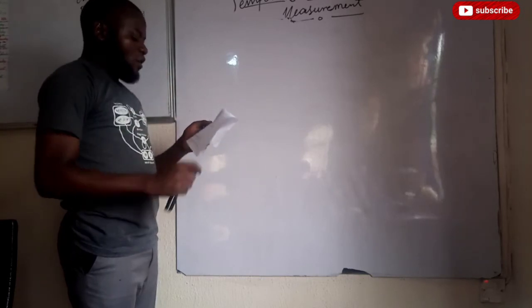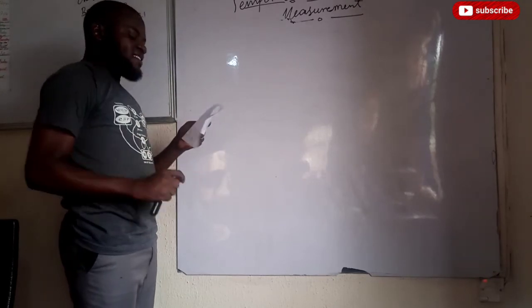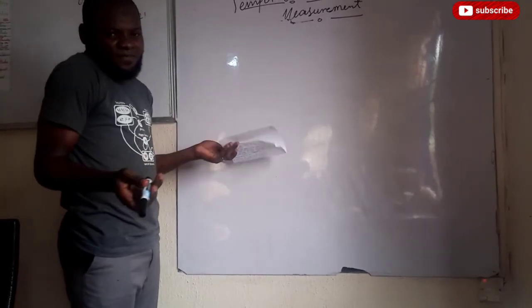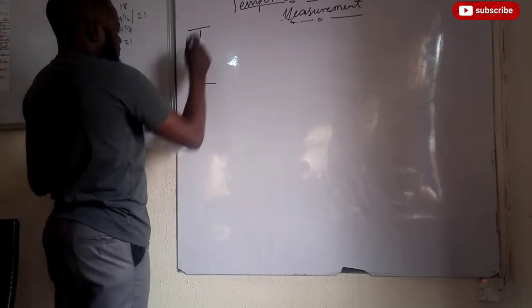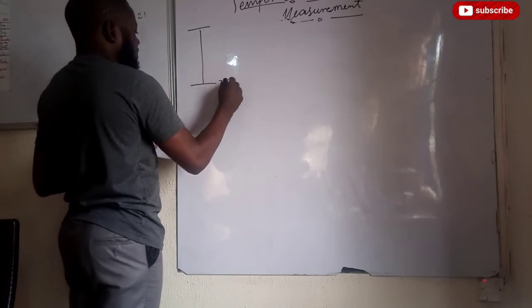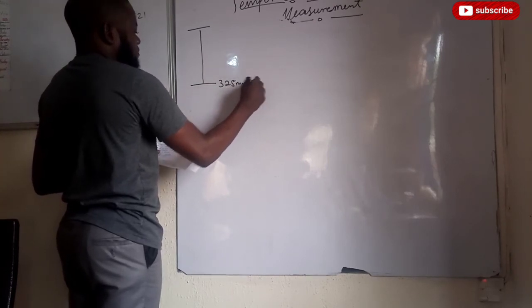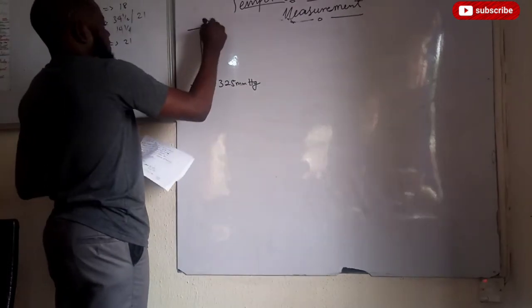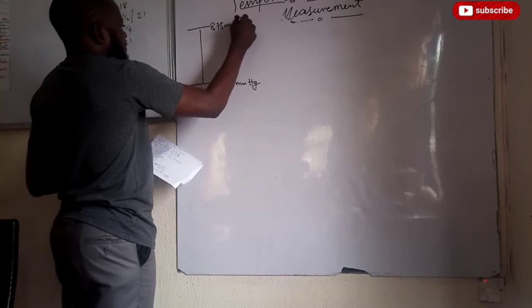Find the temperature when the pressure of the gas is 490 millimeter mercury. We go with the same thing. So we just say the pressure at the ice point, which is the lower fixed point, is 325 millimeter mercury, and the pressure at the steam point is 875 millimeter of mercury.